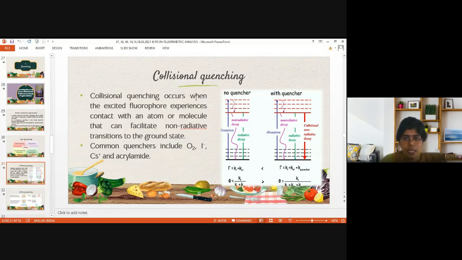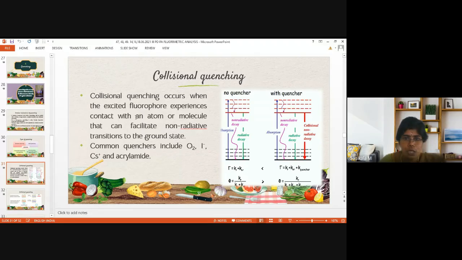Collisional quenching occurs when the fluorophore, that means at the excited state, experiences contact with an atom or a molecule that can facilitate non-radiative transitions. Non-radiative means it is not emitted as a photon, but it will relax to the ground state.